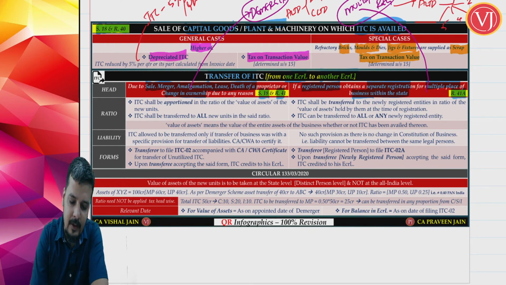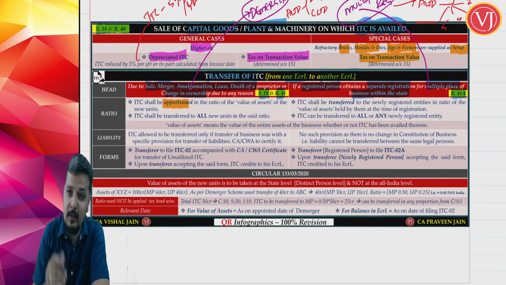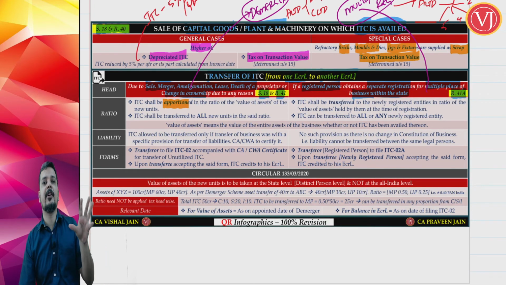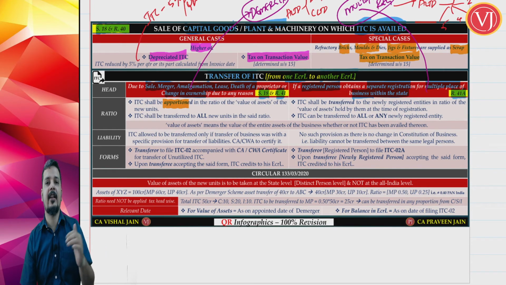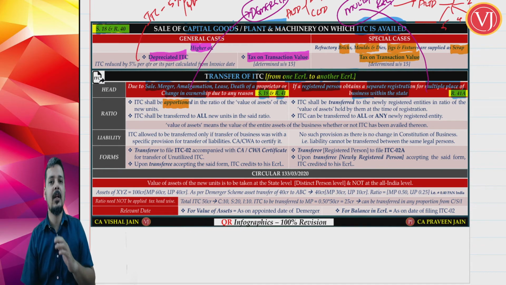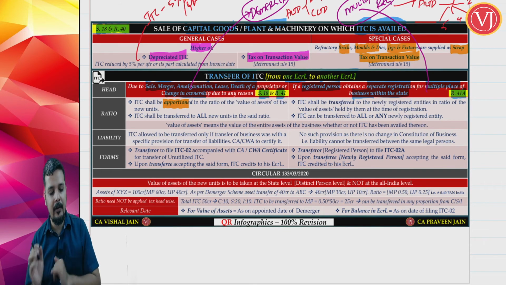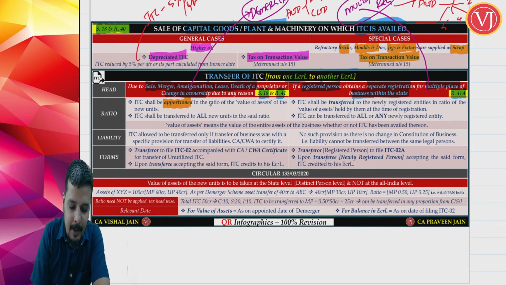Now let us focus on demerger first. In case of demerger, ITC, the discussion on the left hand side is only restricted to demerger. We are not talking about sale, transfer or lease because entire credit will be given. We are not talking about merger, amalgamation because addition will be done. We are only focusing on demerger. ITC shall be apportioned on the basis of the ratio of value of assets of new units, and ITC should be transferred to all the new units.